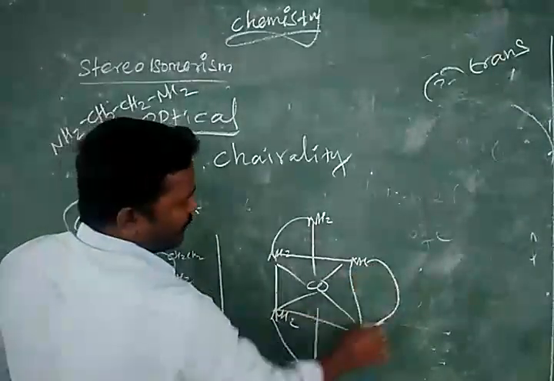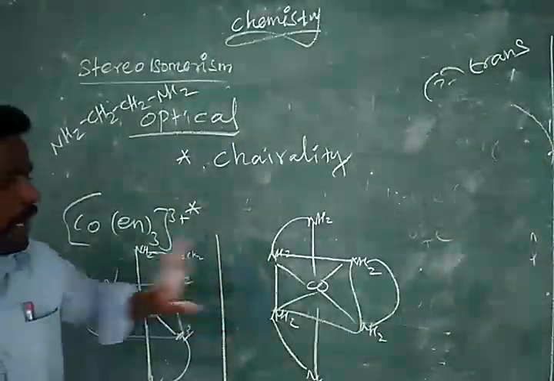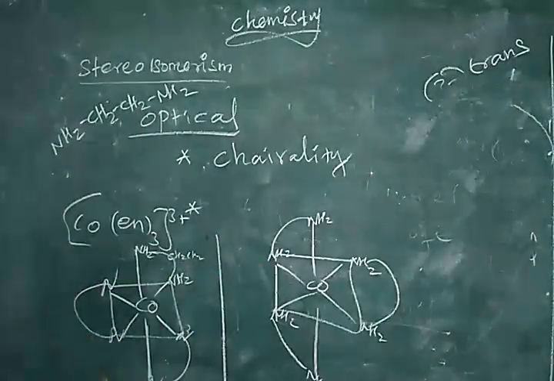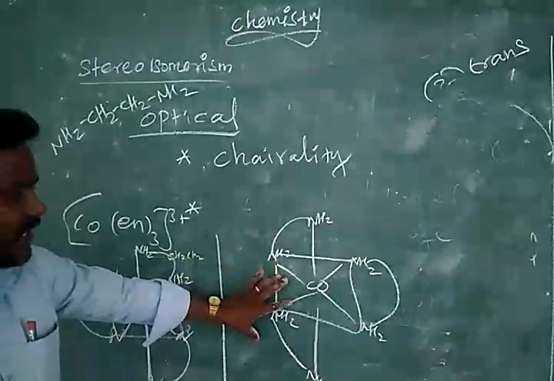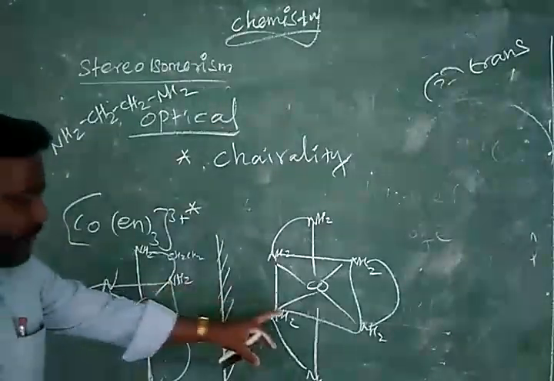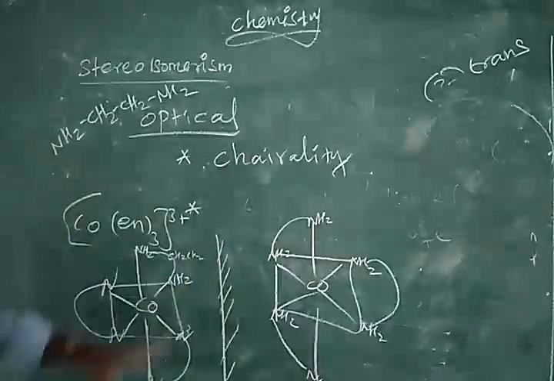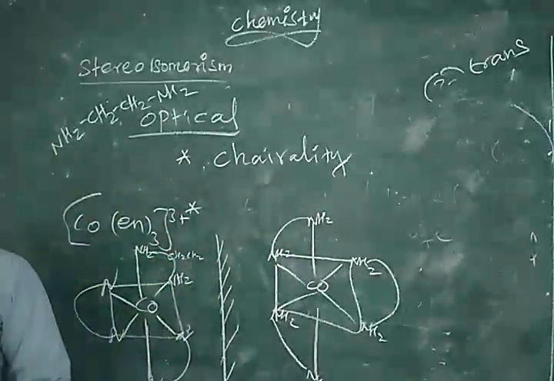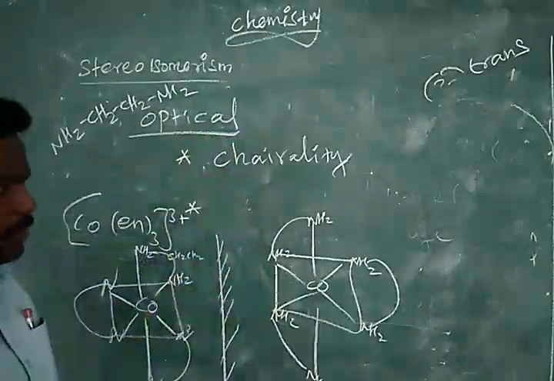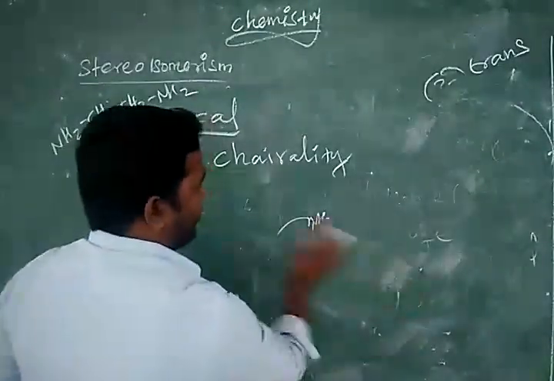Then NH2, NH2. So we got two optical isomers. They have the same molecular formula, and one is the mirror image of the other. If you take the mirror image, they are different isomers, but each is the mirror image of the other, that is called an enantiomer. These coordination compounds have the capacity to rotate plane polarized light.